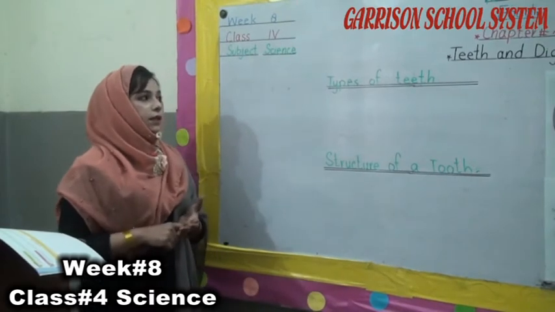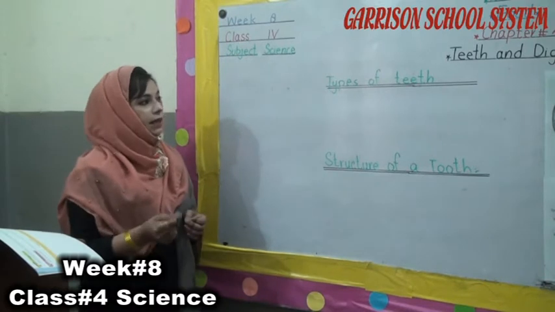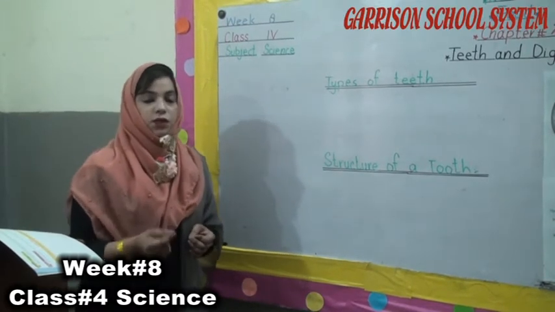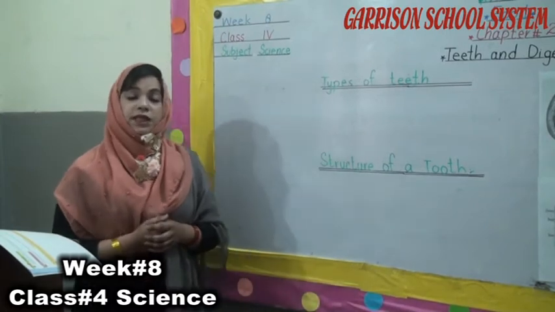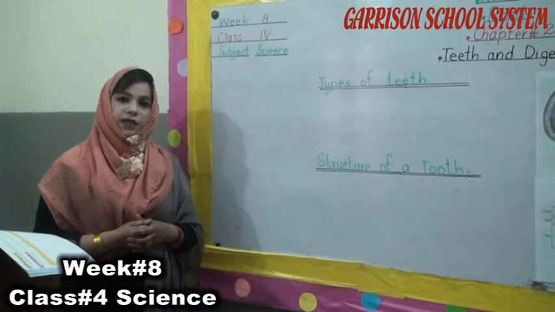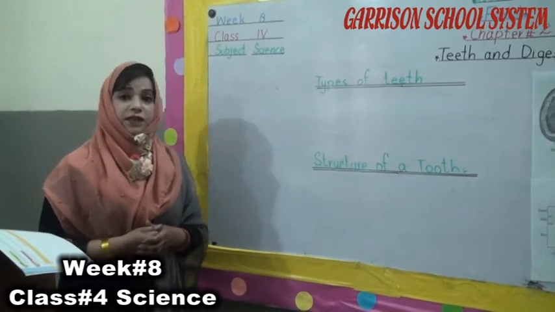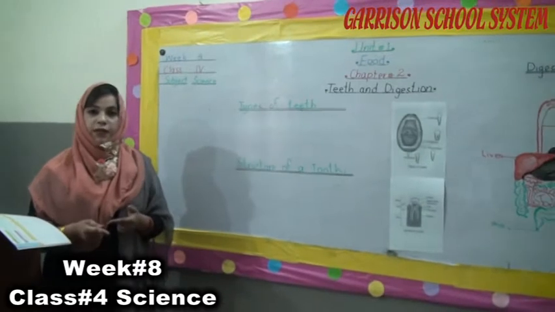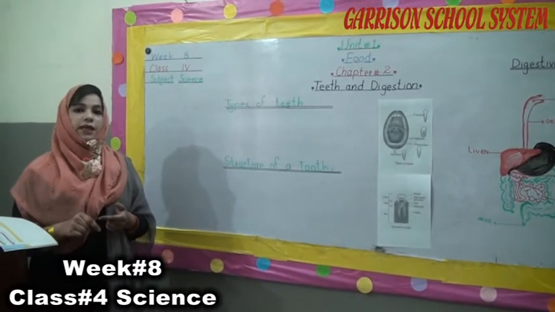After that, a set that starts appearing at the age of 18 is called the permanent teeth. There are a total of 28 teeth in a permanent set. After that, 4 more teeth start growing at the age of 28 years and they are called the wisdom teeth.